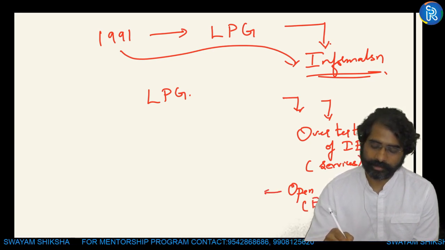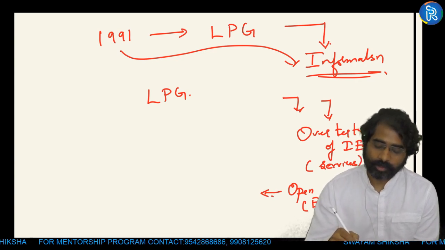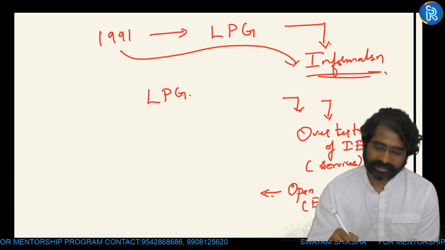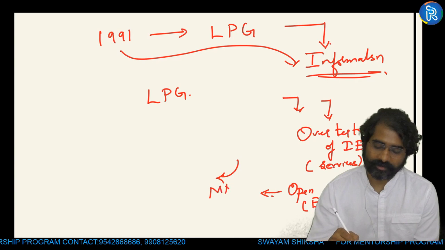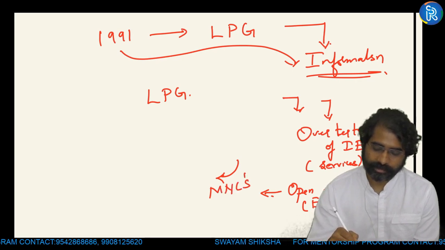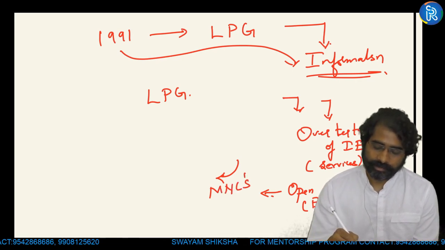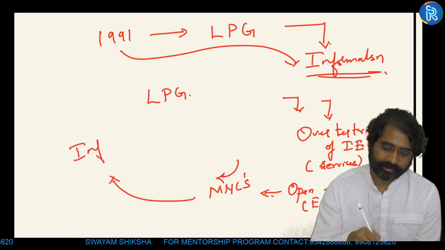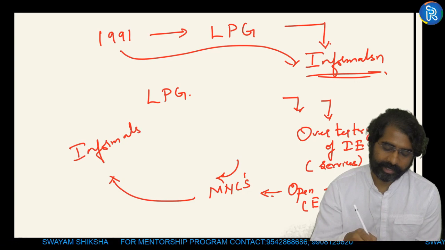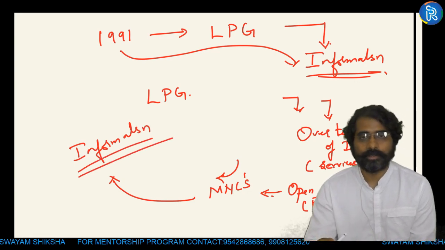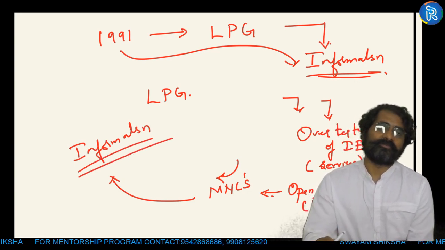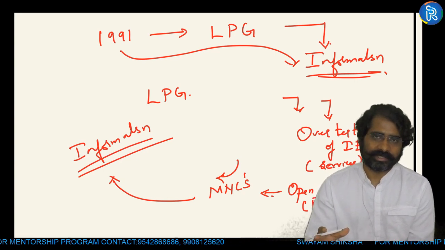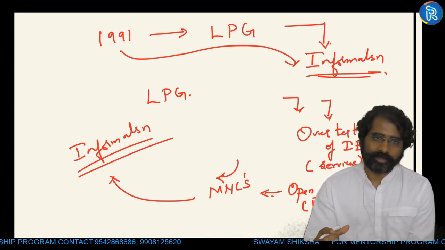Open economy. And there was more demand for which sector? Services sector. And there was also movement of MNCs into India. Okay, MNCs into India. So these led to informalization of the Indian economy. Now this is one area which you can observe. Or you can straight away talk about informalization and formalization in the introduction. This is one way of doing it.